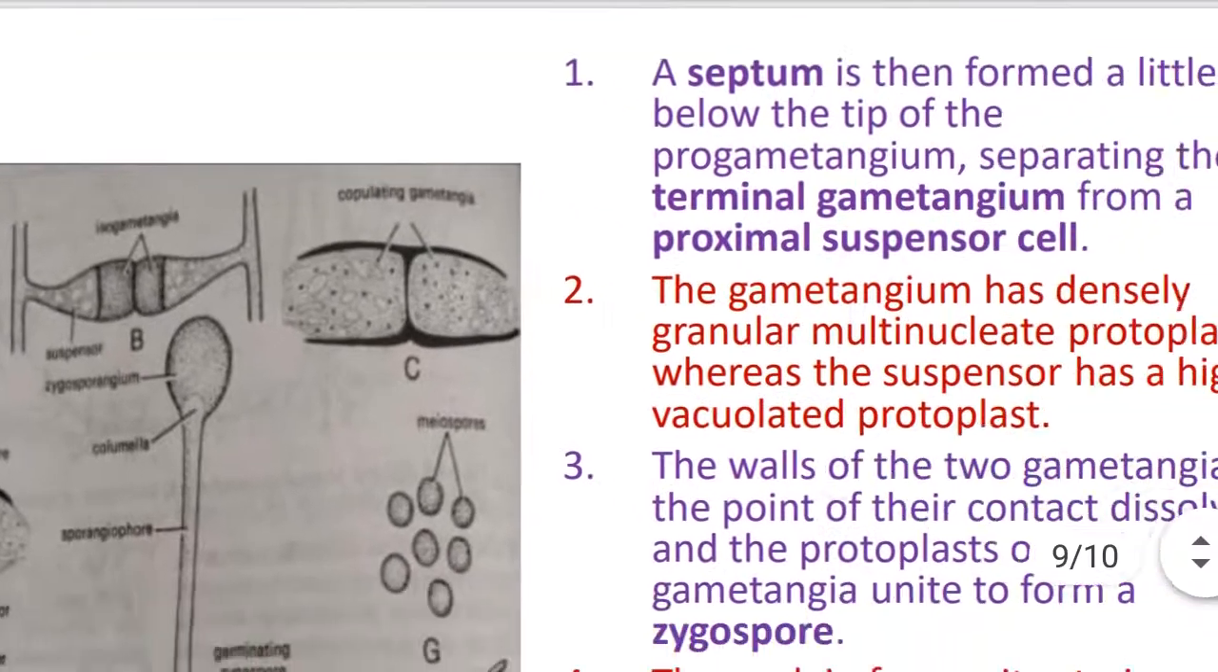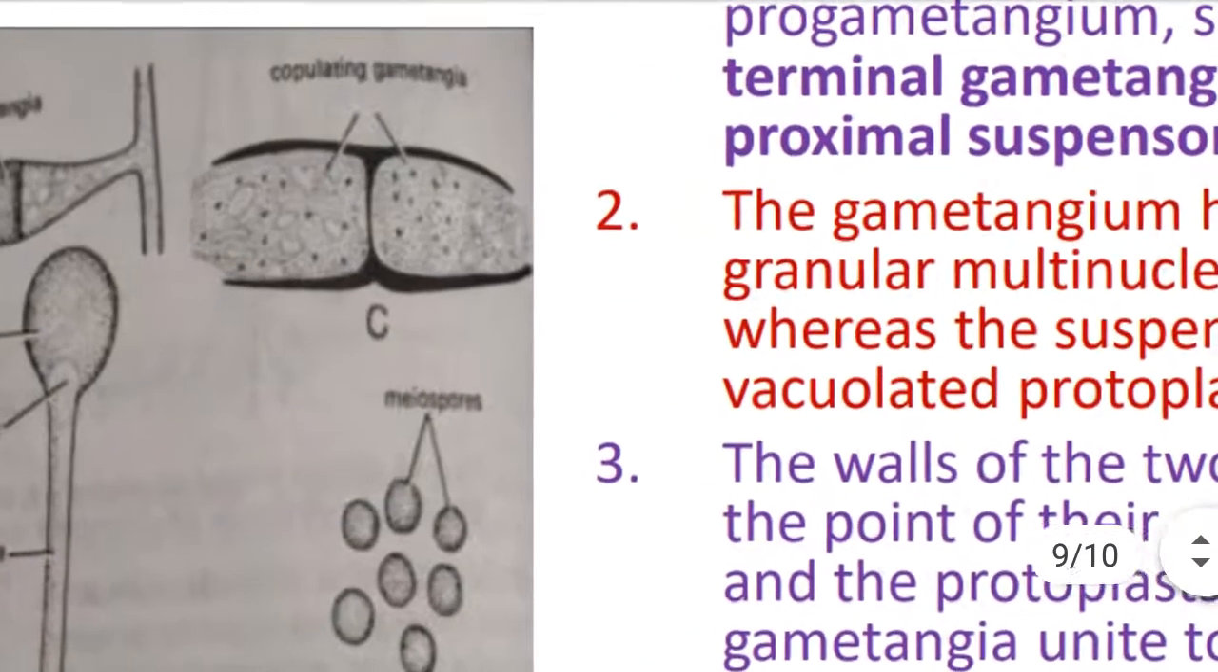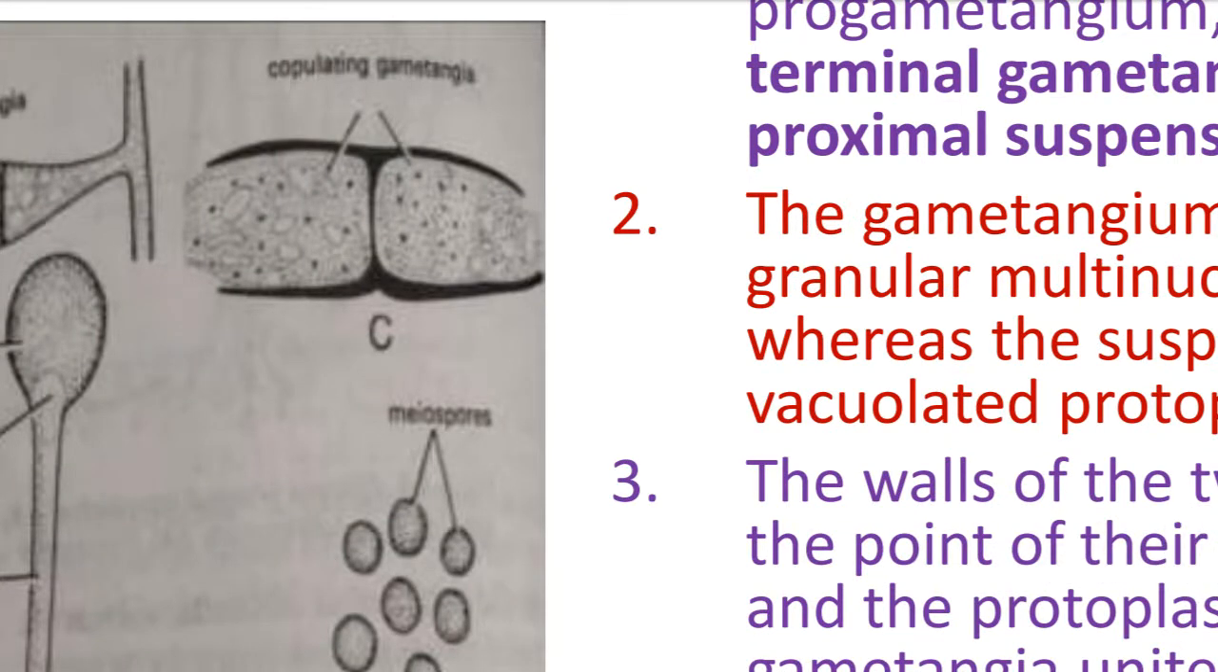Then point number 3, the walls of the two gametangia at the point of their contact dissolve, and the protoplasts of both gametangia unite to form a zygospore. Then what happens in the C diagram? You see in the C diagram, both gametangia fuse, that is, coupling of gametangia. Coupling of the gametangia means fusion of the gametangia, and due to their fusion, the inner wall will disappear.